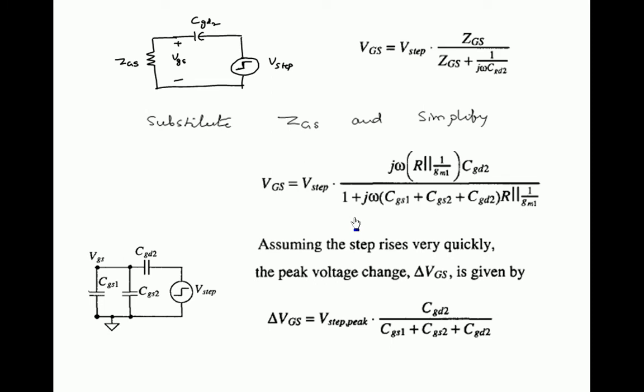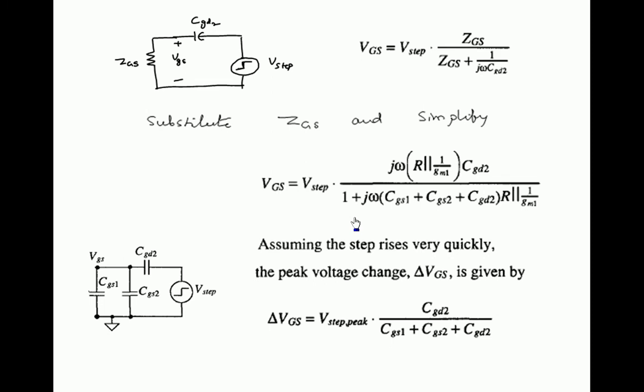But here we are only interested in how much change you are getting in VGS when a step input is applied. So we are assuming the step is rising very quickly, within no time. So instantaneously the step voltage is changing, and capacitors don't respond instantaneously.